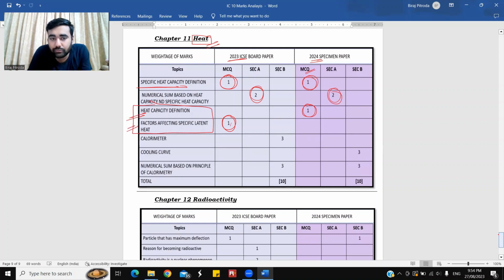So they both had an MCQ of 1 mark. One calorimetry numerical, 3 marks, which was seen in the 2023 ICSE paper. Cooling curve, like this is a graph. They give us a graph, we need to observe the graph and write the parameters related to it. This is for 3 marks. One numerical is definitely expected on calorimetry for 3 marks. Marks are maintained at 10 marks. Both the years, the ratio is the same, 10 marks, 10 marks.